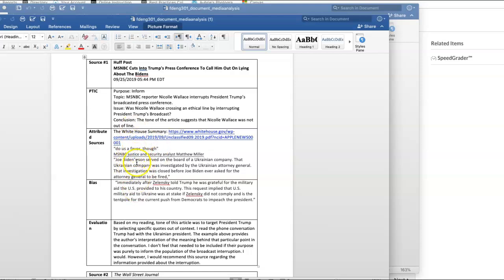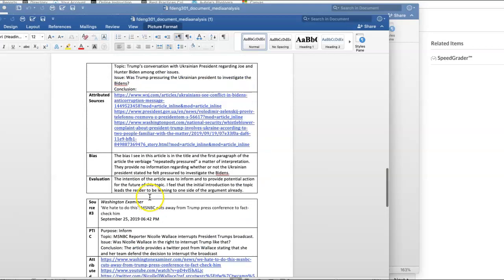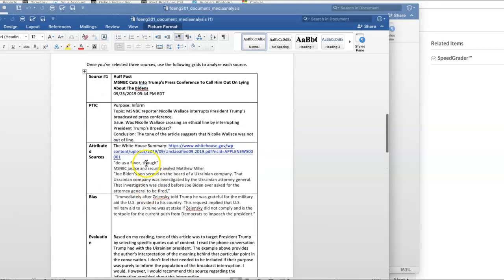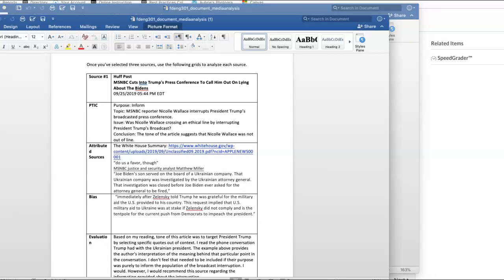Obviously, it's not going to look like this every time. Look at this one here. So this was just the research that the article used and that were linked at the bottom of the page. So he clicked on those links to verify that they were links to outside sources and listed them here. The same thing happened here. So your attributed sources box might look a little bit different depending on the content of the article. But that is, remember, going back to our instruction sheet, any sources cited in the text, included attributed quotes, research, or other data. So that's what you're looking for there.